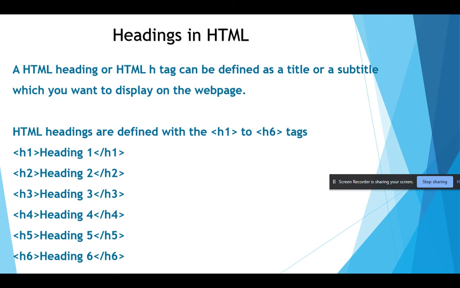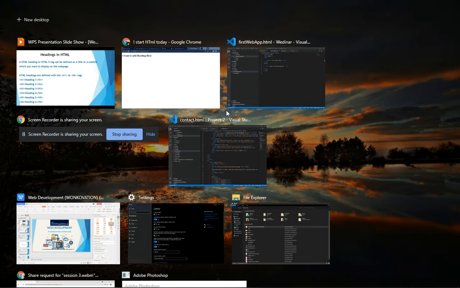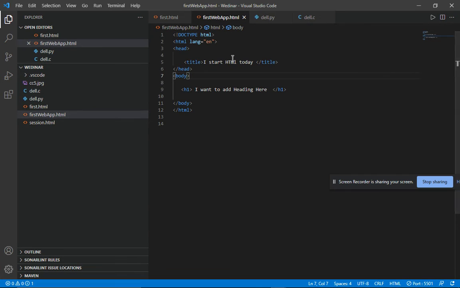So now let's move to the coding part, or you can say our IDE. This is our IDE, and here you see we have six types of heading, like H2, and I just close this tag, and you can see that Visual Studio Code automatically closes the heading tag.